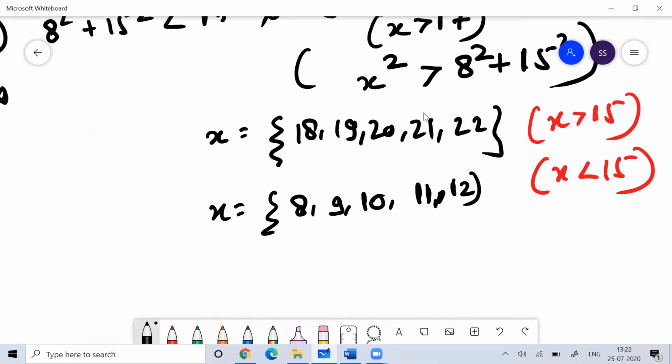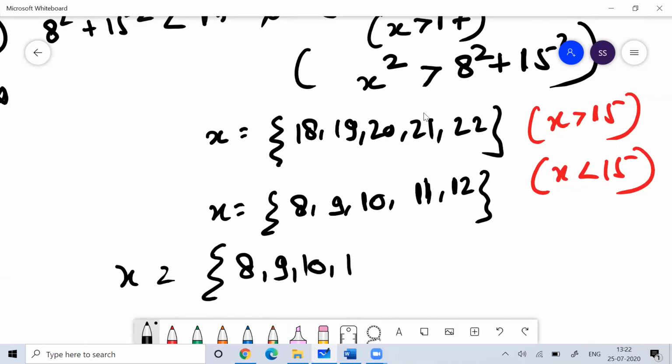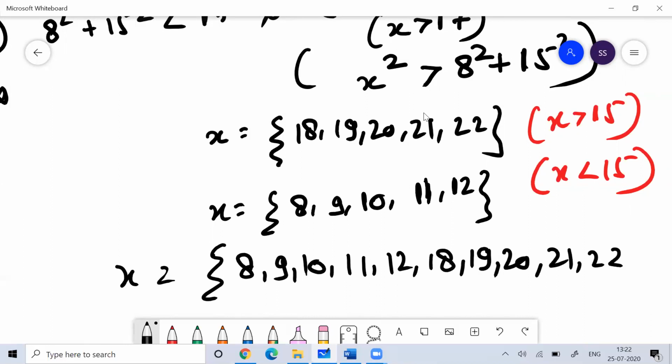So the total possible values of x: x consists of how many elements? x can be 8, 9, 10, 11, 12, 18, 19, 20, 21 and 22.